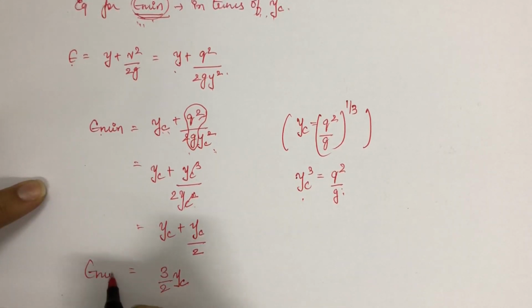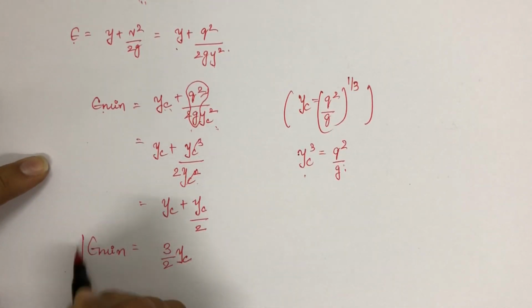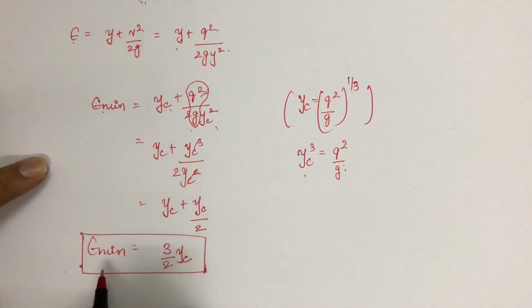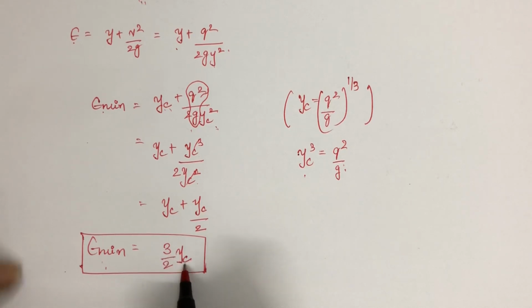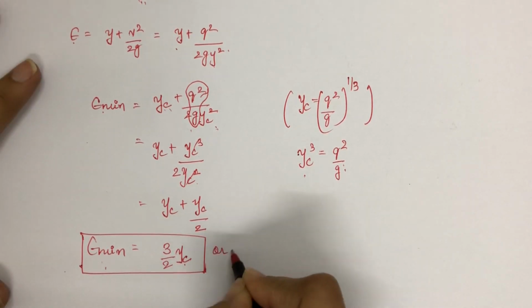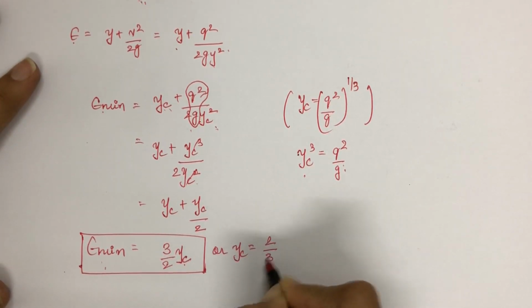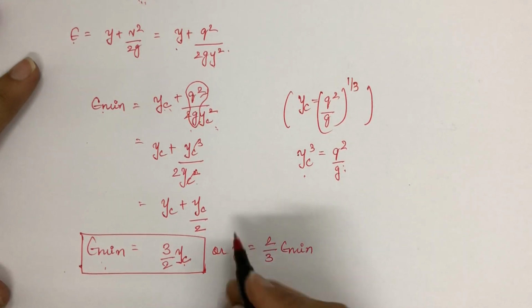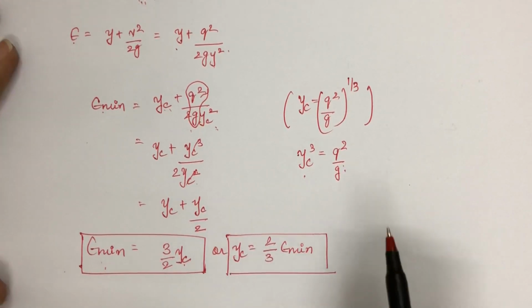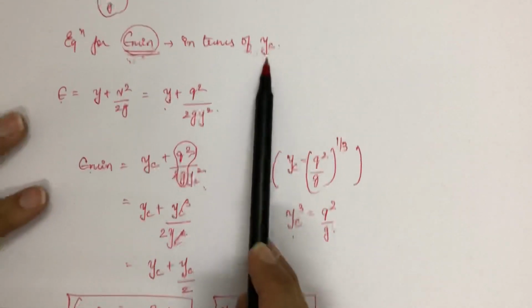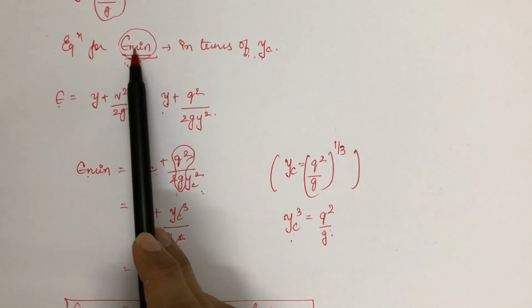So the relation between E minimum and critical depth is expressed as E minimum is equal to 3 by 2 of yc, or yc is equal to 2 by 3 of E minimum. This is the mathematical relation between the critical depth yc and minimum specific energy.